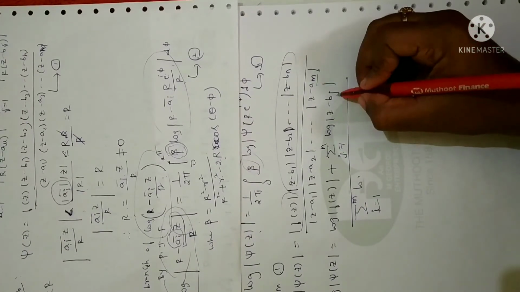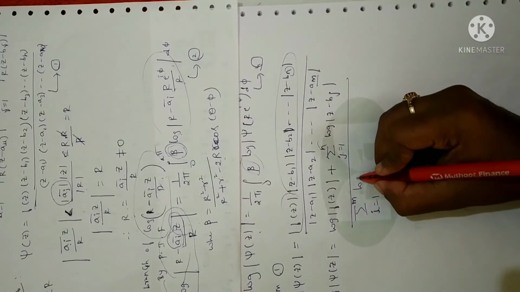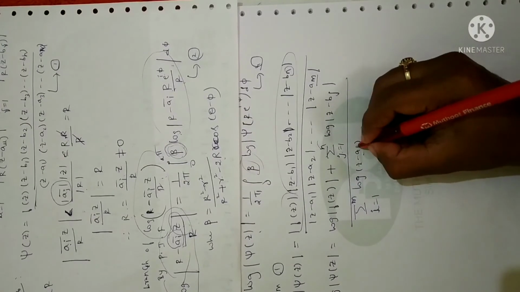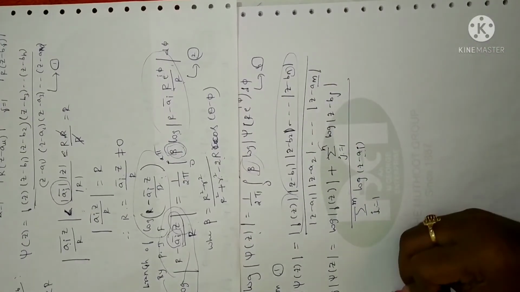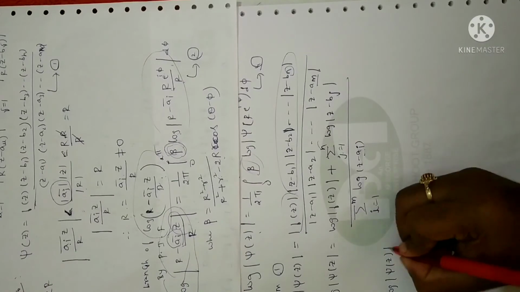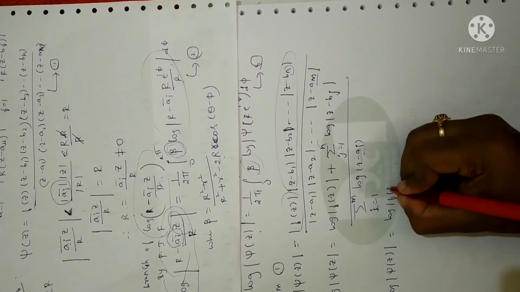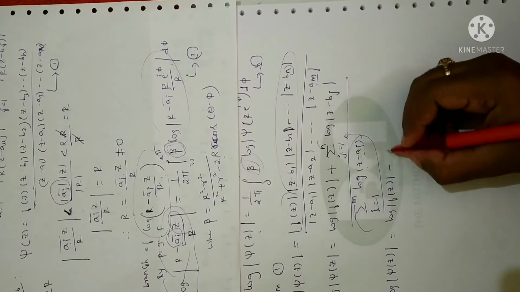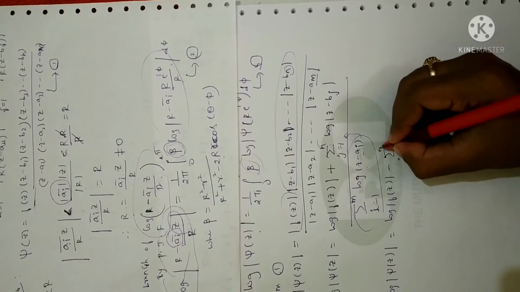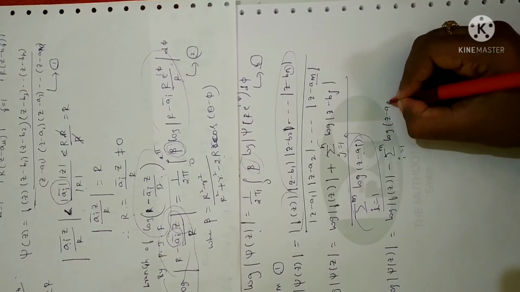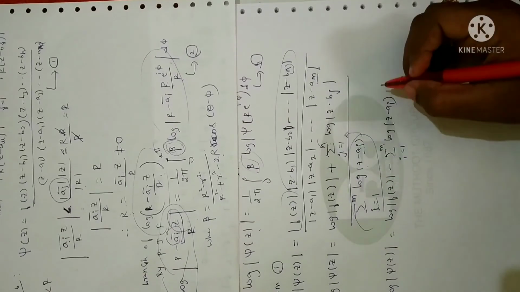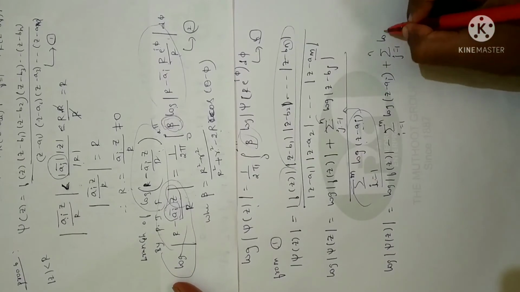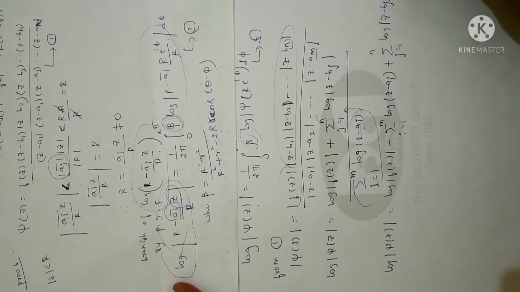Because the last term is m, here the last term is n, so that is why I have written n here, log of z minus a1. Now I am going to shift this to the numerator. This is ai, right? Why? Because we are writing it in summation form. So I will write log of psi of z is equal to log of f of z minus, I am going to shift this term to the numerator and rearrange. When you shift it to the numerator, I can write this as minus i is equal to 1 to m log of z minus ai. Since you have a logarithm term, only then can you shift it to the numerator. So this term I am going to write as it is, summation j is equal to 1 to n logarithm of z minus bj. Clear?